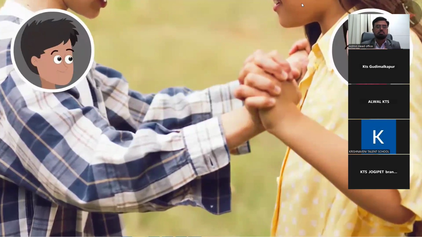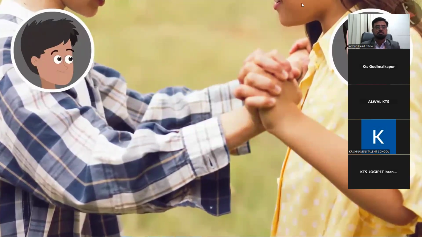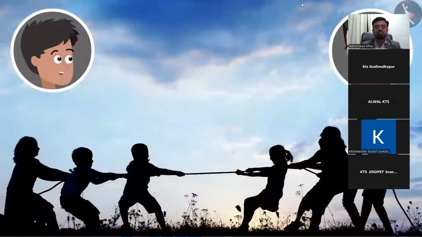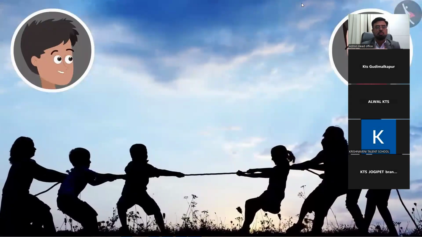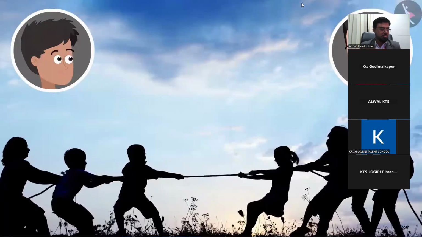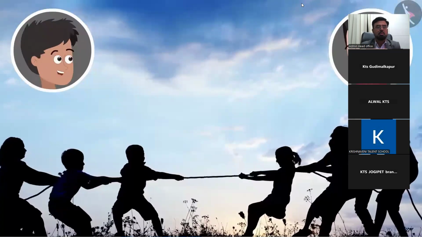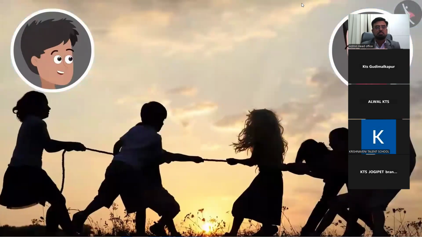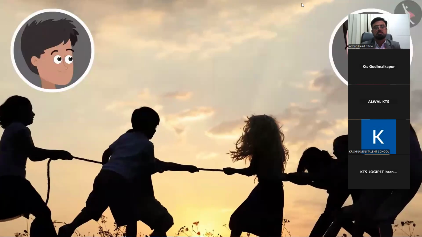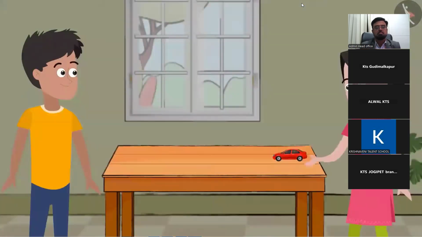Yes, Bhaiya, like you are older than me, you will be able to put more force than me. That's exactly what happens in the game of tug of war too. When two teams pull a rope in opposite directions with equal force, the rope doesn't move, and whichever team pulls with more force wins the game. Bhaiya, I want to know more about force. Oh, sure, Sanya. Let's find out.